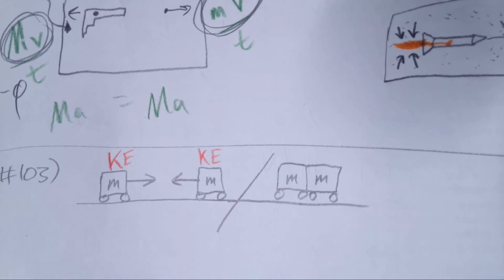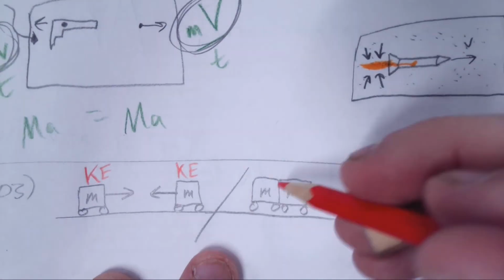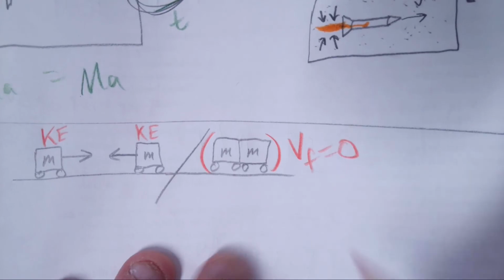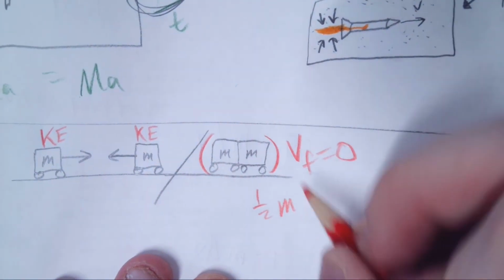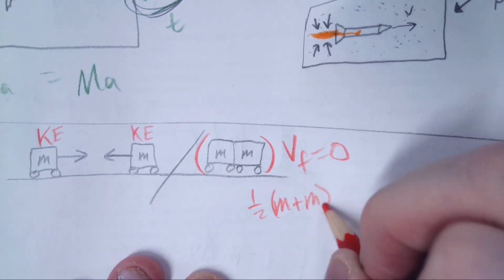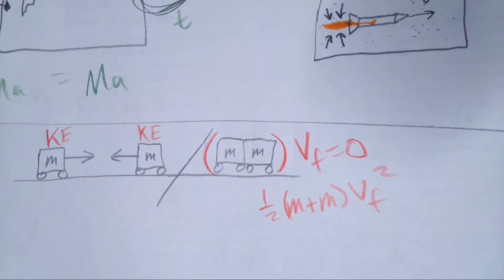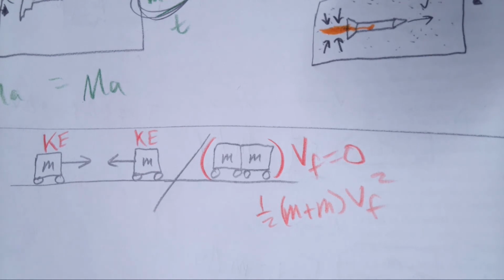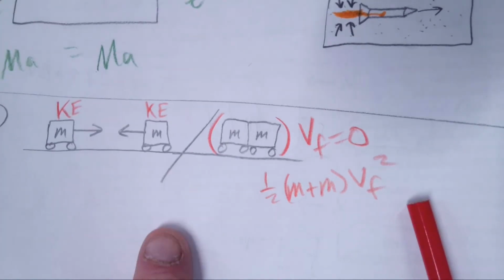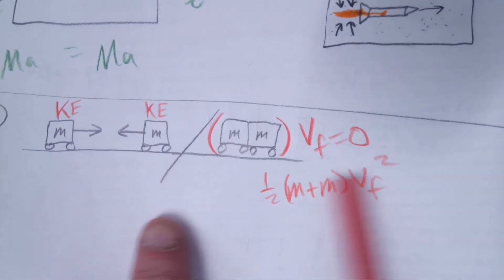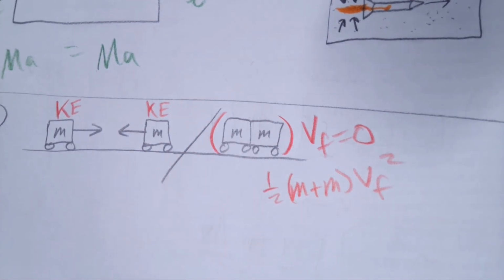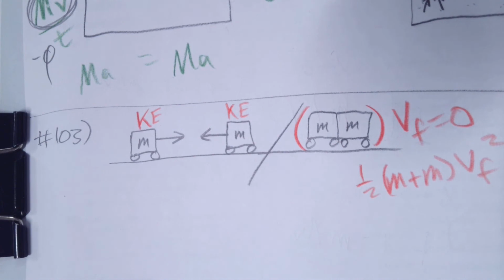But in order for the two objects to not have any kinetic energy after, they would have to collide in such a way that even though their masses are combining here, the velocity would have to be 0, because it's 1/2 (m1 + m2) vf squared. So in order for this kinetic energy to equal 0, to be dissipated, we would have to have an inelastic collision, not just an ordinary inelastic collision, but one where the two objects come together and they stop. You can't have ones where they collide and keep moving; it has to be something where they collide and they stop. So, inelastic where they stop.